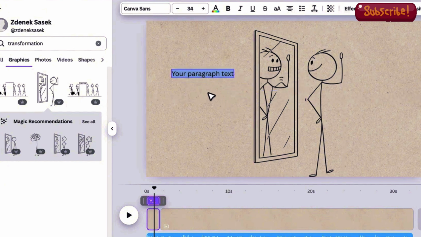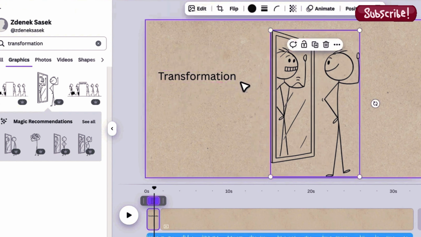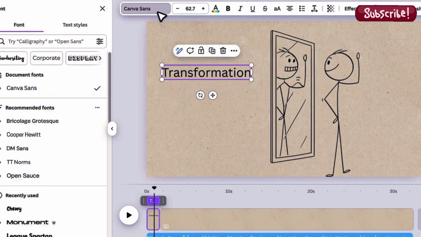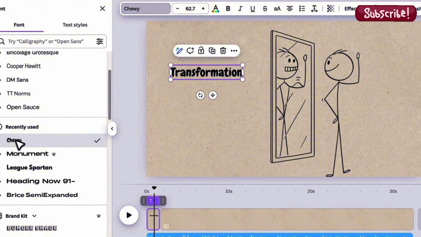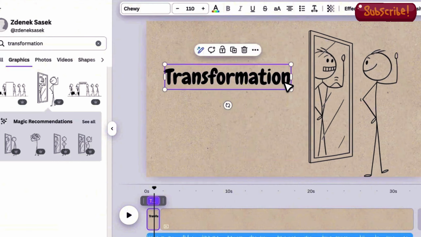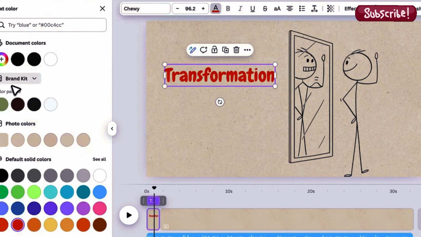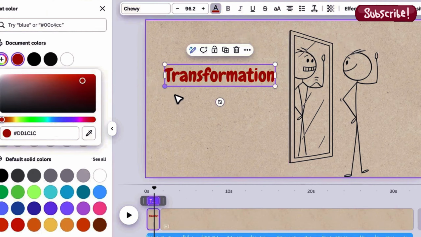This leads you to the next step: adding the text that matches your voiceover. You simply press the letter T on your keyboard to add a new text box. Position it on the side of the scene and type the word you need, like transformation. You already know what font was used, Chewy.